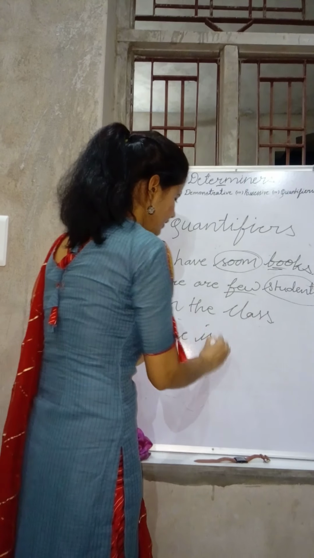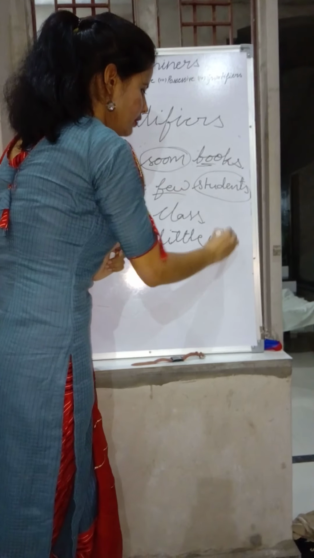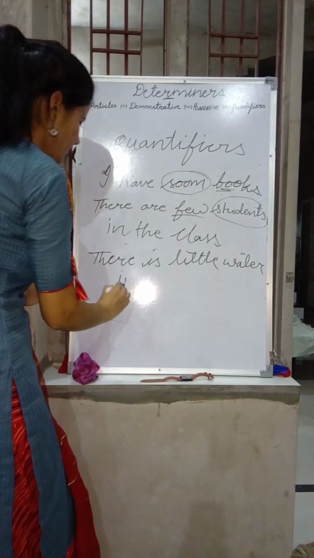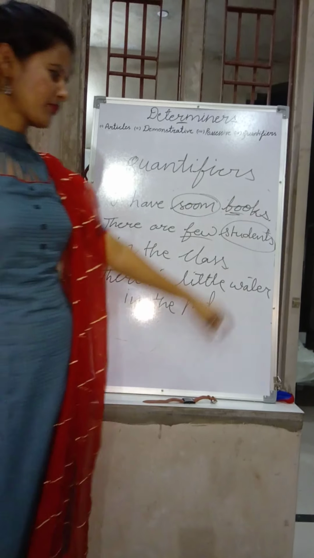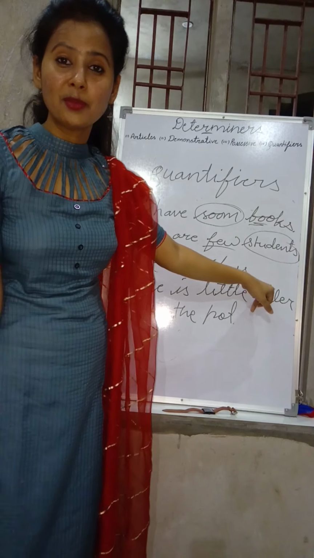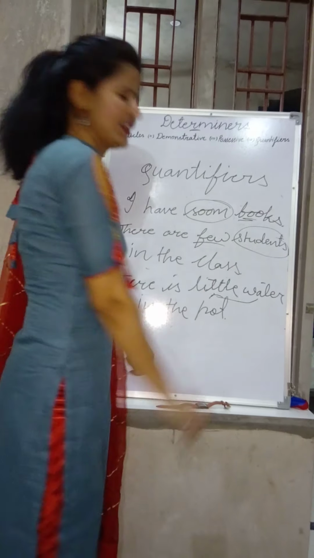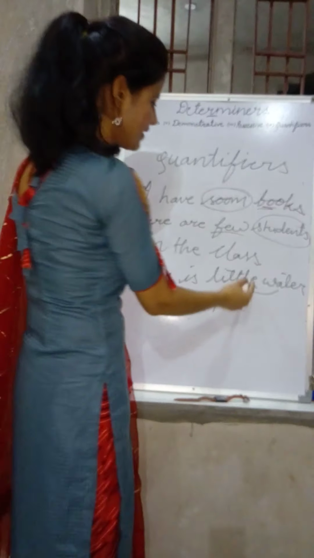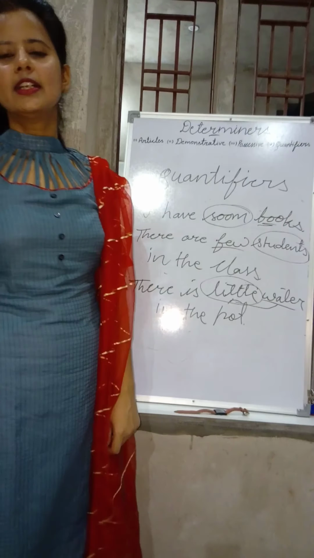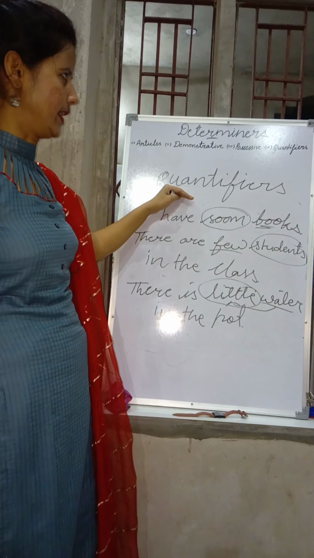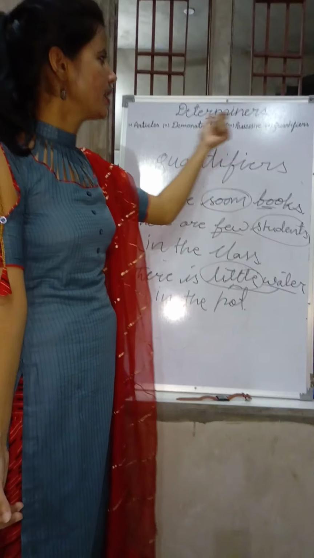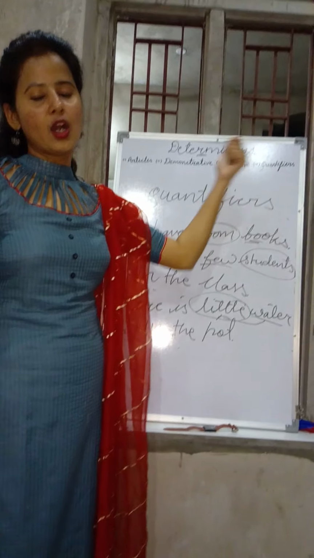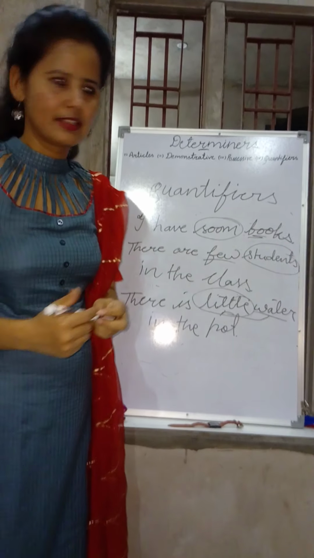There is little water in the pot. Now you see, how much water is there? Definitely little water is there. So it is giving us the answer of how much noun is being referred to in the sentence. So it will be a quantifier. So let's take it in short: determiners, articles, demonstratives, possessives and quantifiers. Hopefully you have understood this. Thank you.